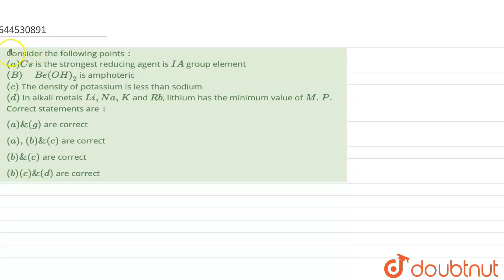Hello everyone. So in this question, we have to consider the following points, in which 4 points are given. We have to select the correct one. The first point given to us is that cesium is the strongest reducing agent as a 1A group element. Well, if you see, this is not the case.